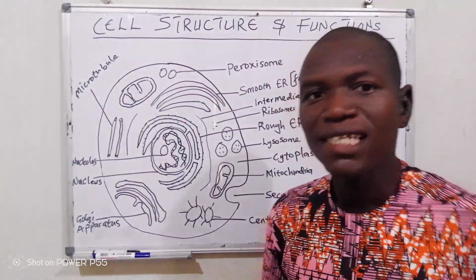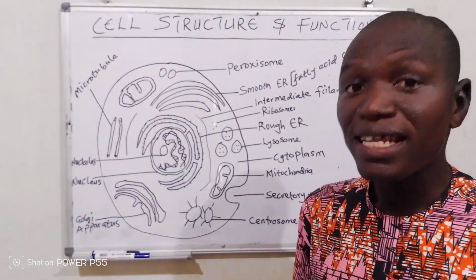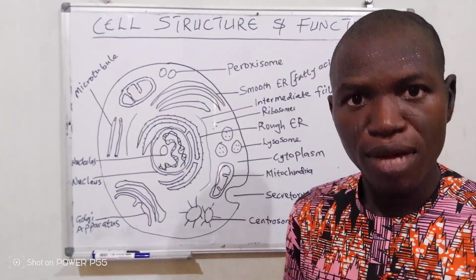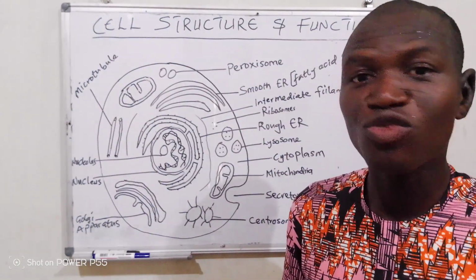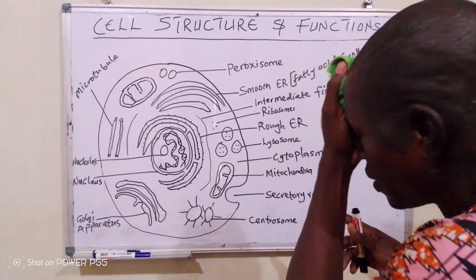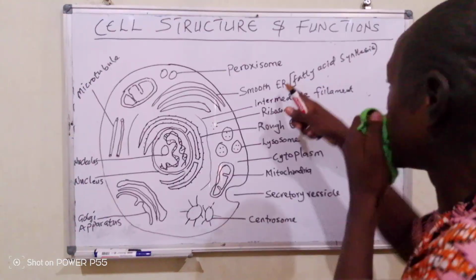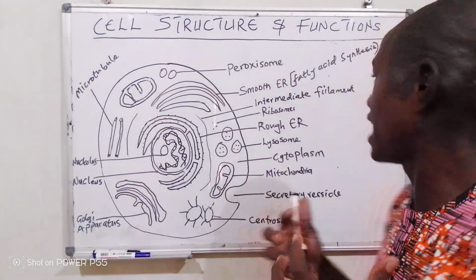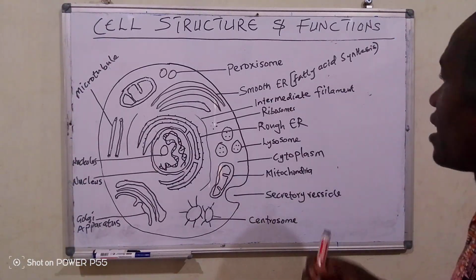Now, this will be very easy for you to remember once you hear smooth. Remember, fats make you smooth. For example, if you put oil on your body, how does your body become? It becomes smooth. So once we talk about smooth endoplasmic reticulum, we are talking about an organelle of a cell that produces lipids. I hope this is clear. So let's go to the next one.